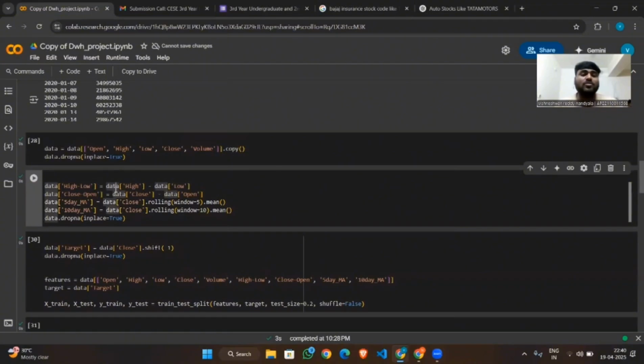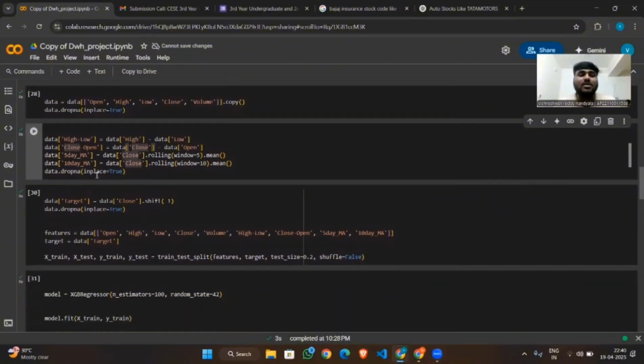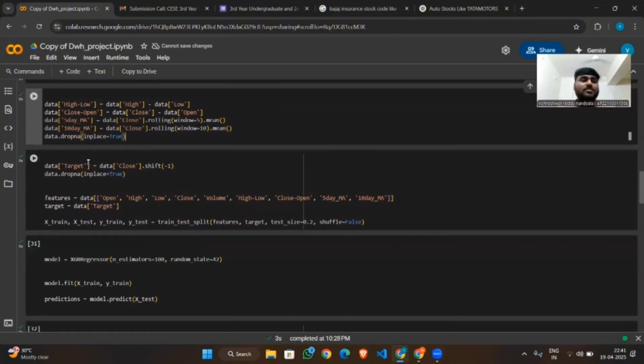In these lines of code, I am creating features like high-low, close-open, 5 day mean average, and 10 day mean average. High-low measures volatility, meaning it shows whether the price increases or decreases at a particular time in a day. The close-open feature shows price movement, meaning the fluctuation of the price in the day. The 5 day mean average and 10 day mean average capture the trends of the price.